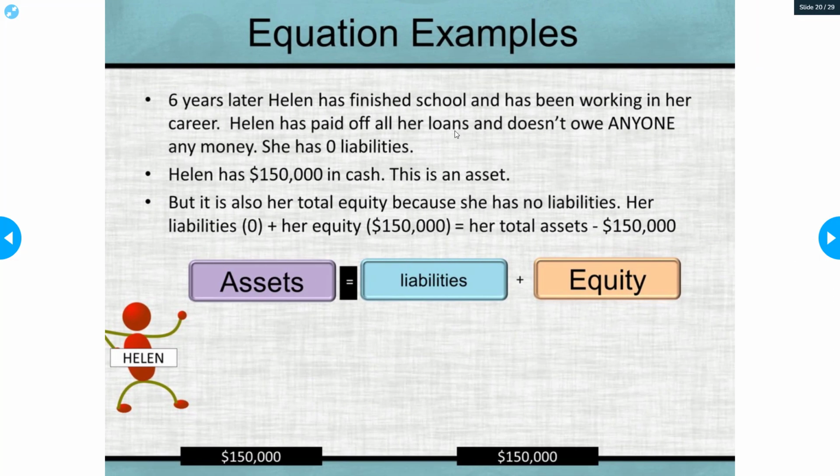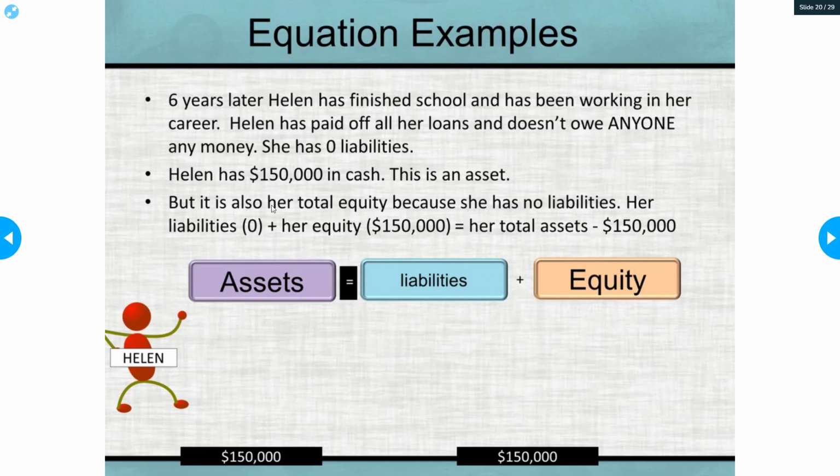6 years later, Helen has finished school and has been working in her career. Helen has paid off all her loans and doesn't owe anyone any money. She has zero liabilities. Helen has $150,000 in cash. This is her asset. She has zero in liabilities.